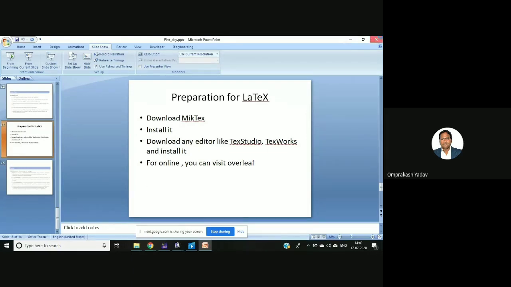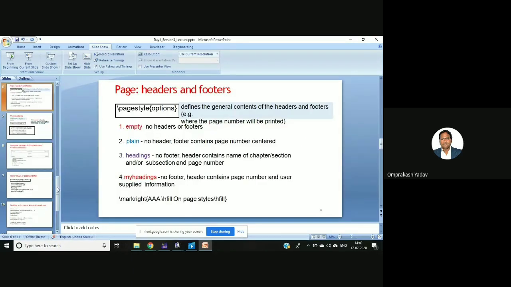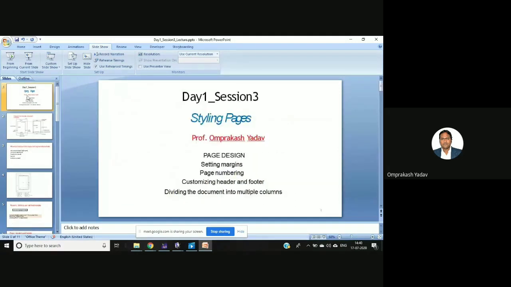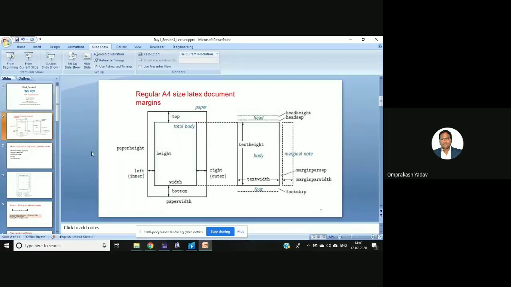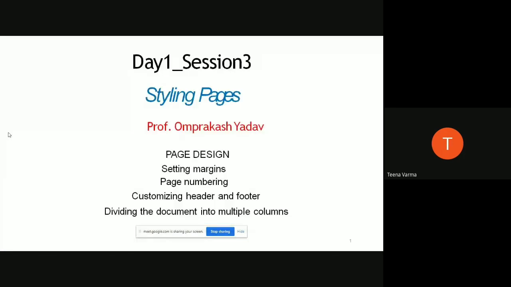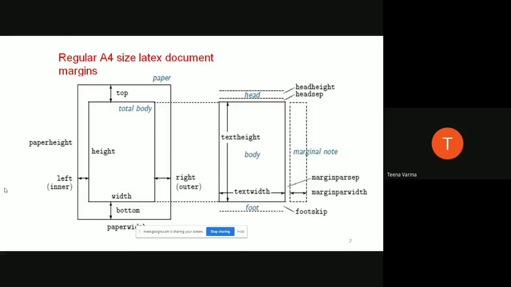Let me close this. Okay, yeah. Whether it's visible, this thing? It's visible, na? This is our paper, A4 paper. Sir, if you can present the slide. Yes.